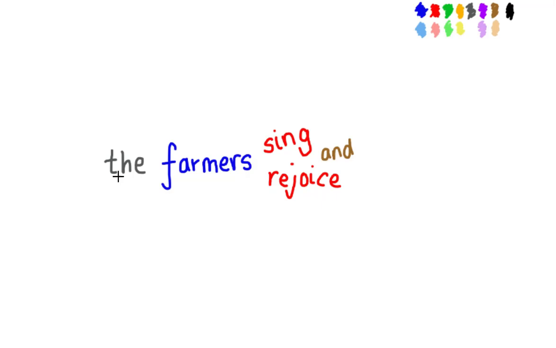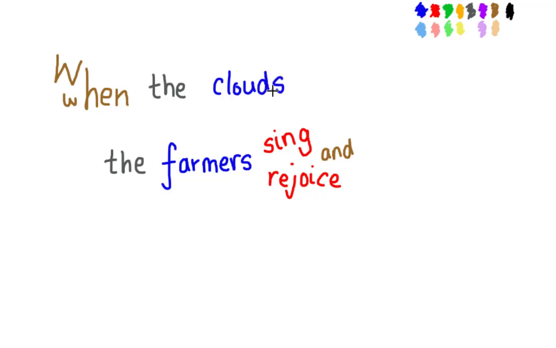That could be a sentence by itself with a capital T. The farmers sing and rejoice. Full stop. But we're going to add a subordinate clause starting with when. And if we start the sentence, it will be a capital W to say when. When do they sing and rejoice? When the clouds. And we could describe the clouds a bit more.